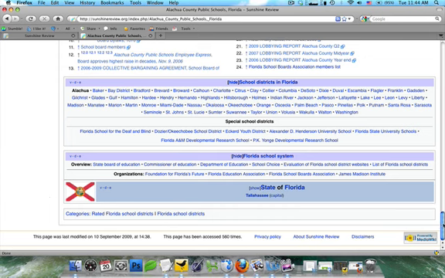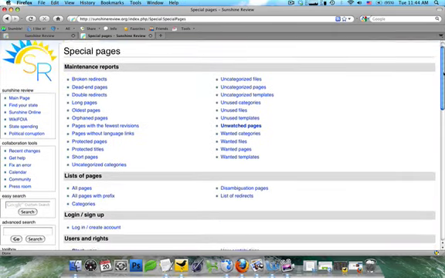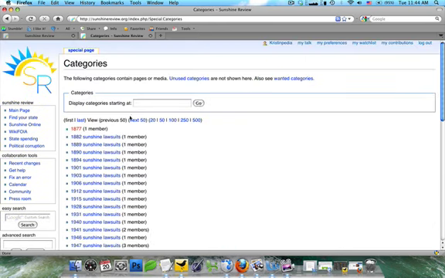So let's say you didn't know what kind of category you wanted to use. Go ahead and go under Toolbox and click on Special Pages. And what you're going to do is you're going to go to All List of Pages and click on Categories. This will show you every category we have in the wiki. So go ahead and sort through that and maybe generate a list of ideas.